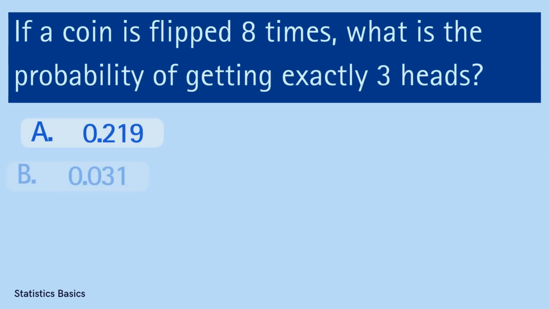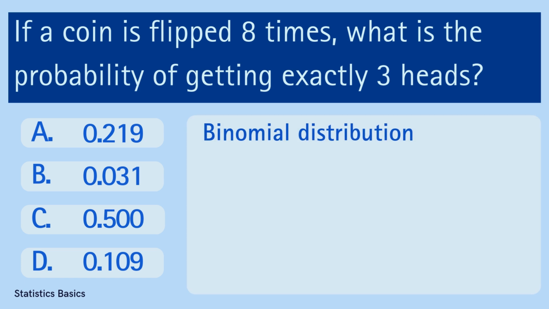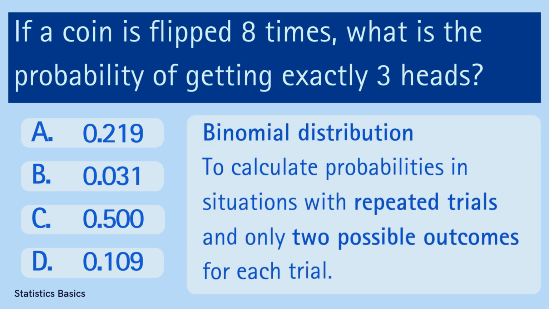If a coin is flipped 8 times, what is the probability of getting exactly 3 heads? In this quiz, we'll explore the binomial distribution, a statistical model that helps us calculate probabilities in situations with repeated trials and only 2 possible outcomes for each trial.